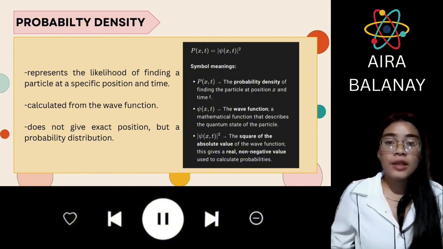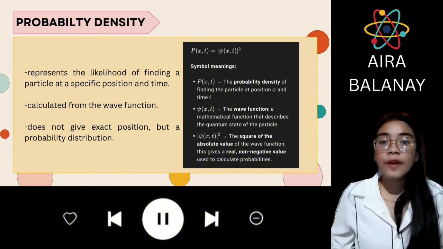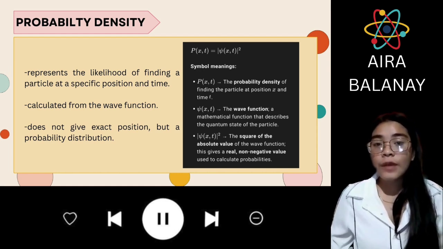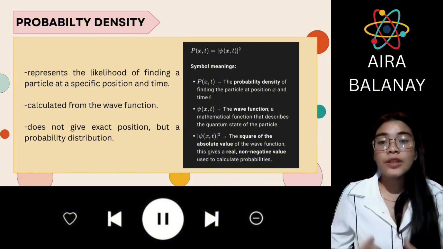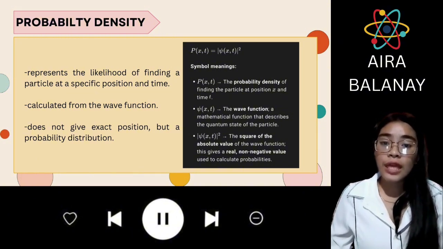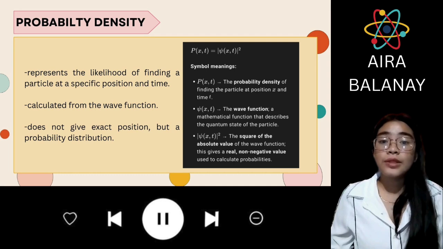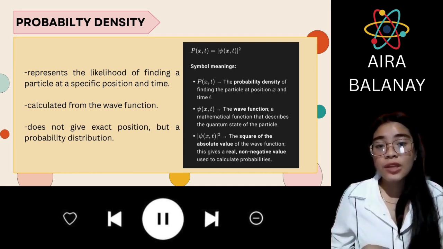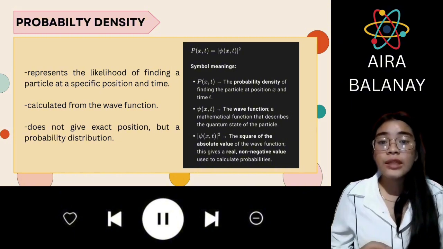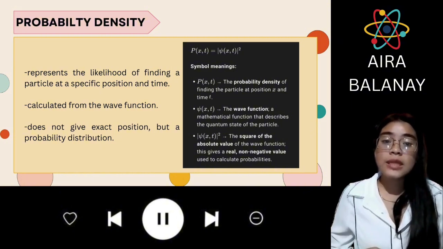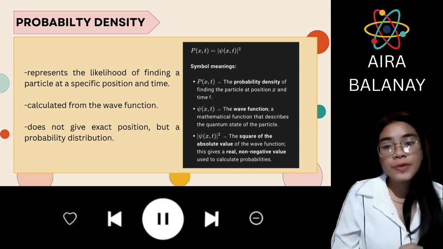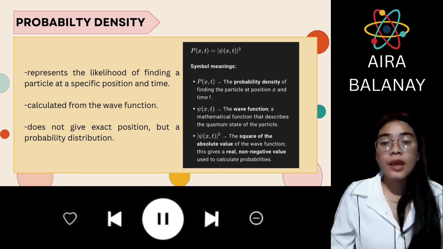The second point is that it is calculated from the wave function. It is derived from the wave function by squaring its absolute value, providing a measure of probability. The third point is that it does not give an exact position but a probability distribution. Instead of giving an exact position, it offers a probability distribution that indicates where a particle is most likely to be observed. So let's proceed to the probability density formula.